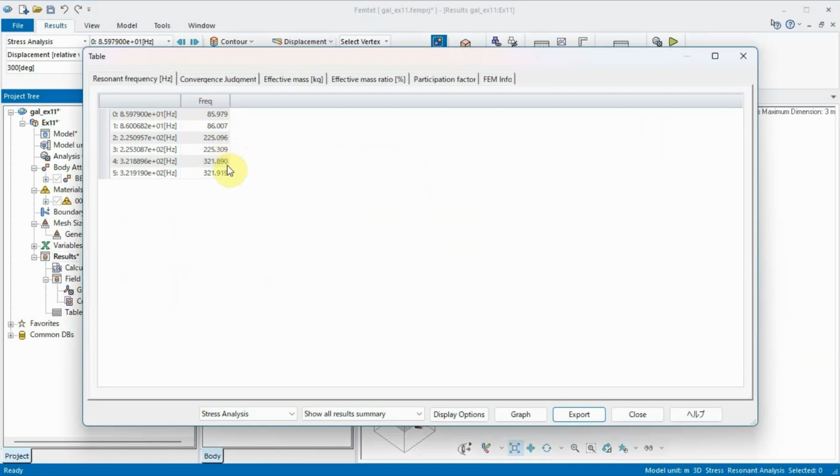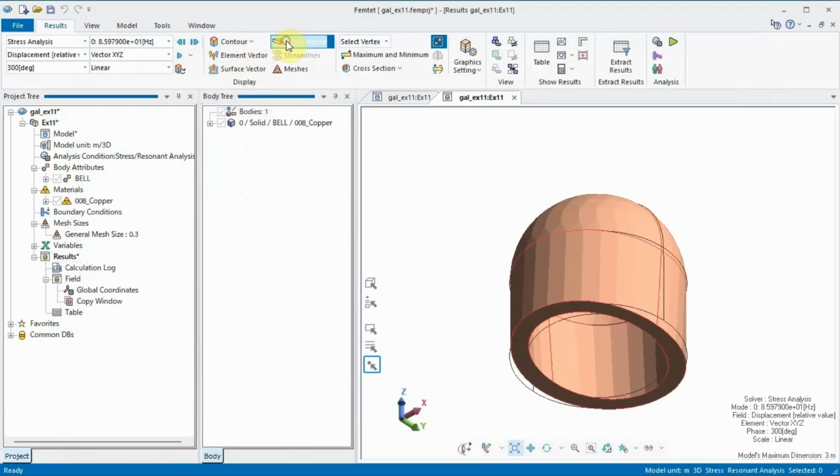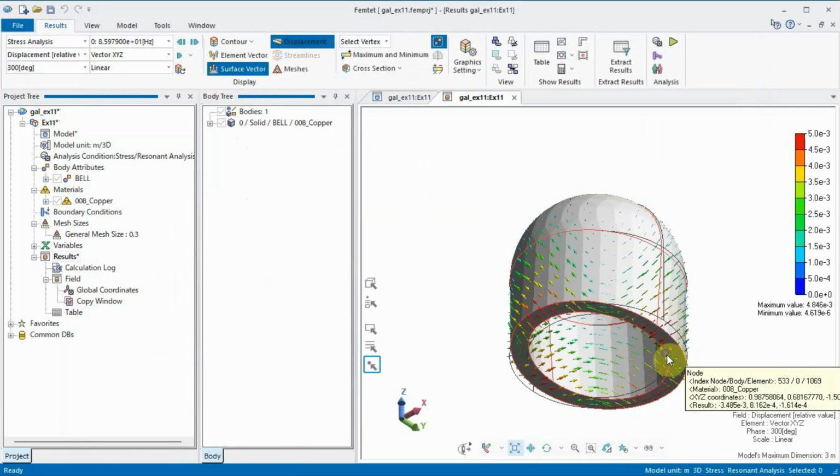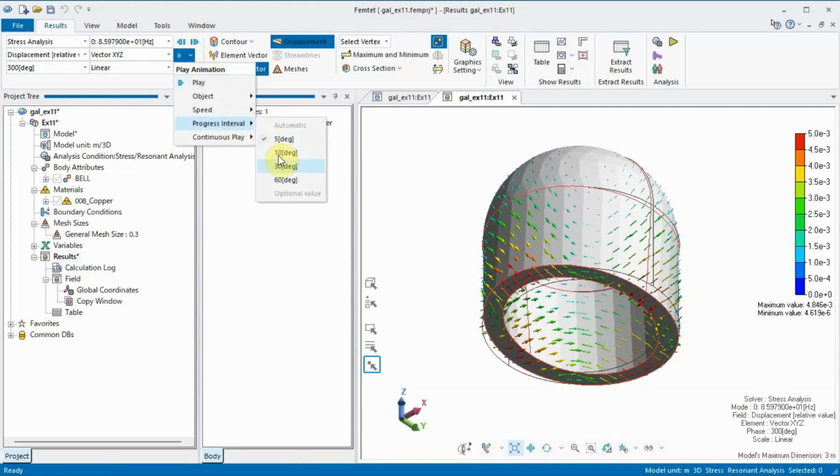Please refer to the following instructions for viewing the displacement animation for mode 0, mode 2, and mode 4. Note that we have adjusted the speed and interval settings for animation playback to make the animations run faster.